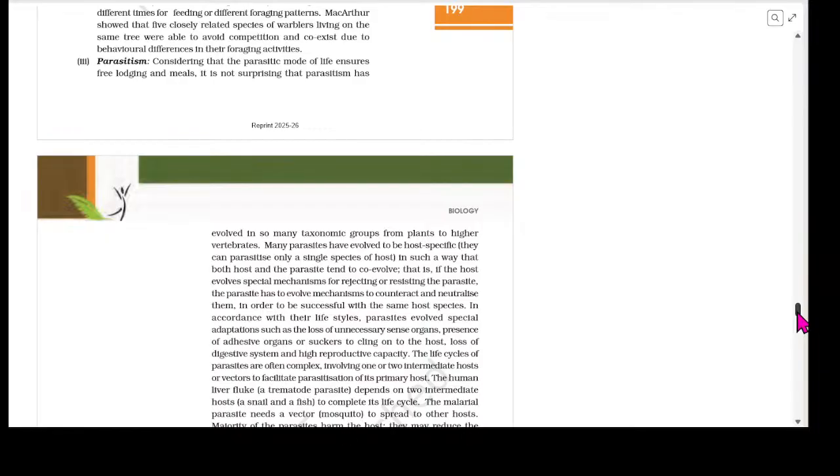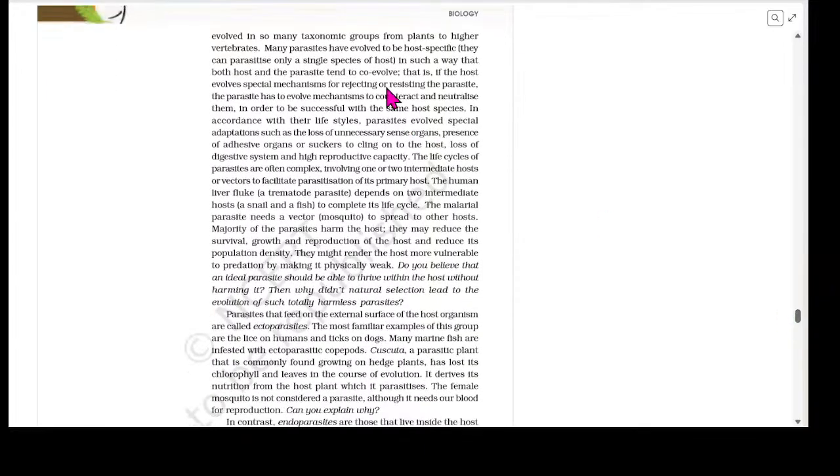Next population interaction is parasitism. Considering that the parasite mode of life ensures free lodging and meals, it is not surprising that parasitism has evolved in so many taxonomic groups from plants to higher vertebrates. Many parasites have evolved to be host specific in such a way that both host and parasite tend to coevolve. That is, if the host evolves special mechanisms for rejecting or resisting the parasite, the parasite has to evolve mechanisms to counteract and neutralize them.